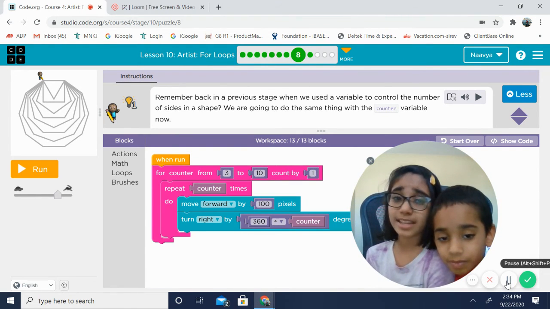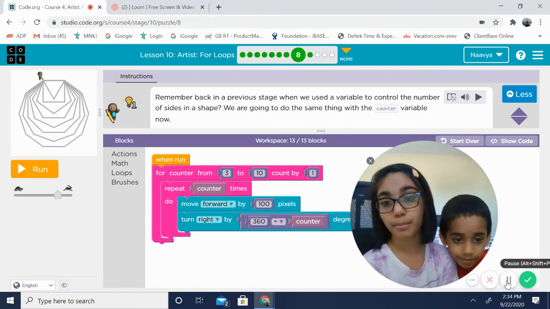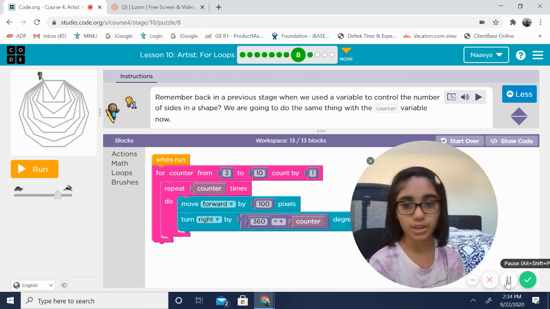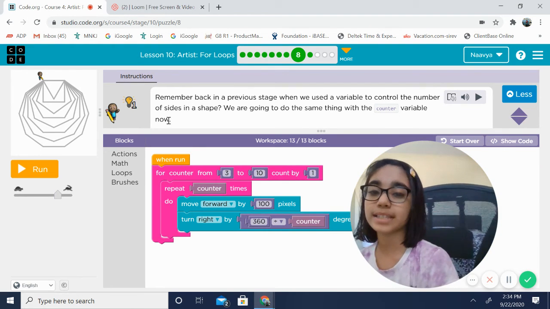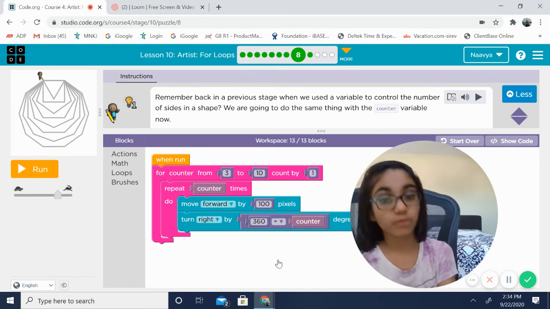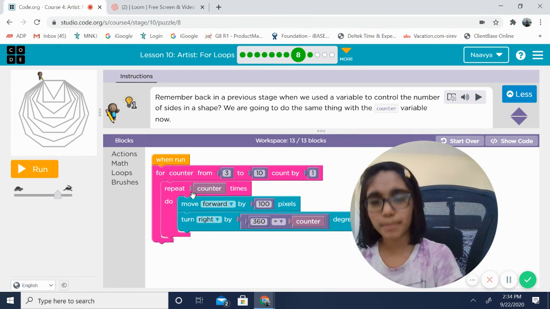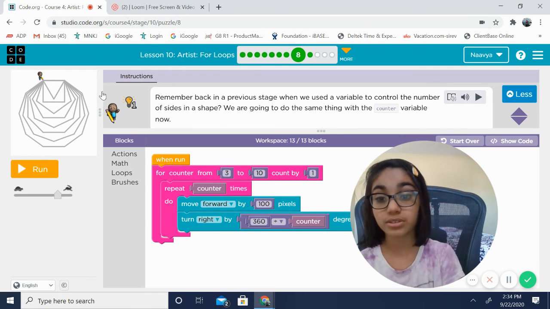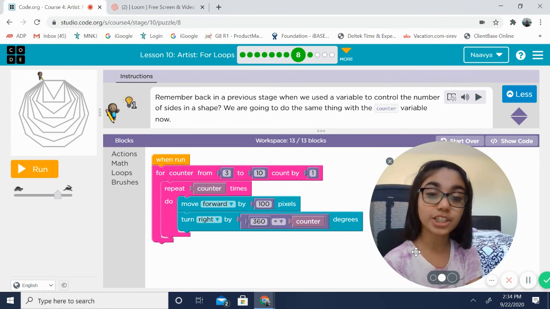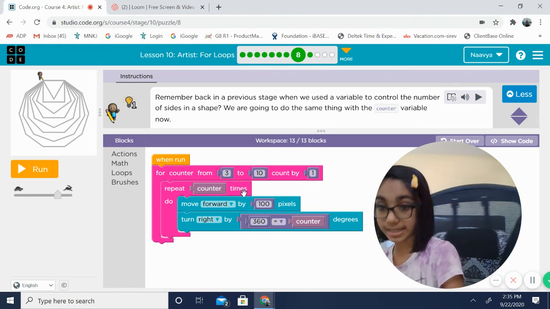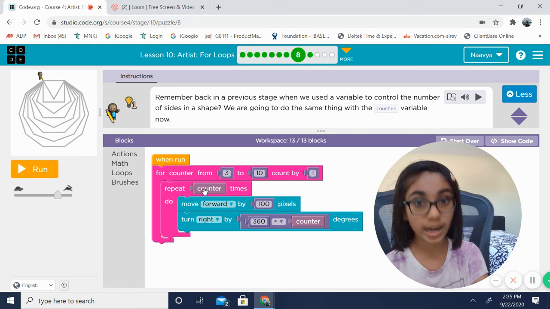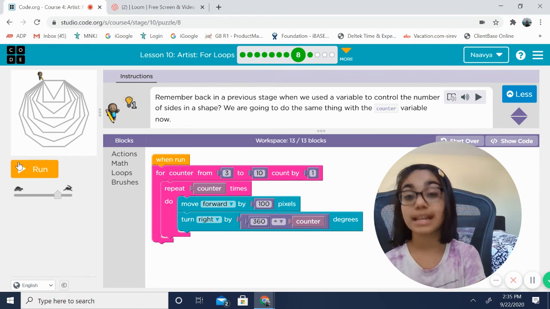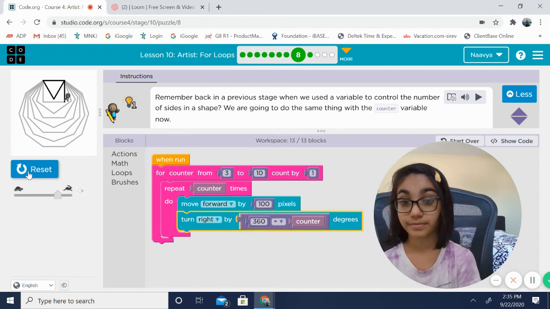Remember back in the previous stage when we used a variable to control the number of sides in the shape? We're going to do the same thing with the counter variable now. So what we did was counter 3, 10, 1. Repeat counter times. So we had to repeat 3 times. Move forward 100 pixels. And then we needed to turn right 360 divided by 3, because it's a full turn. That's how many degrees we're going to be doing.